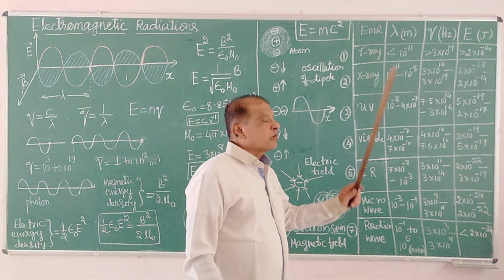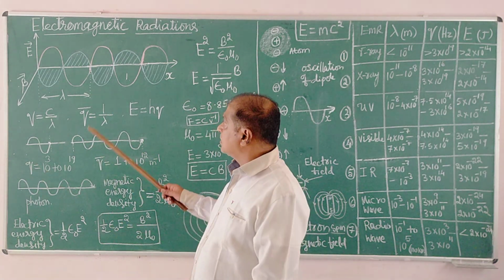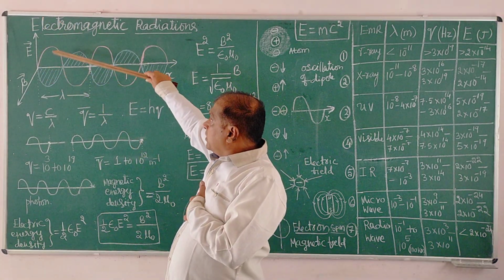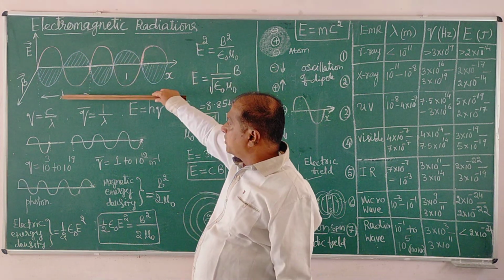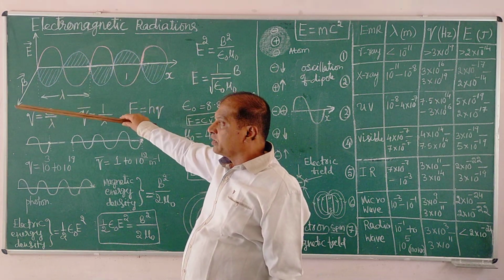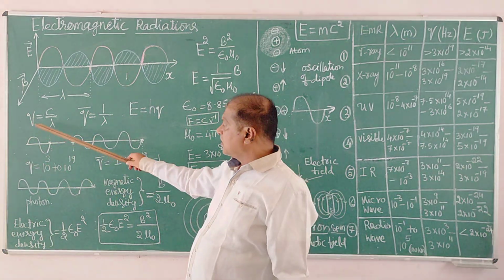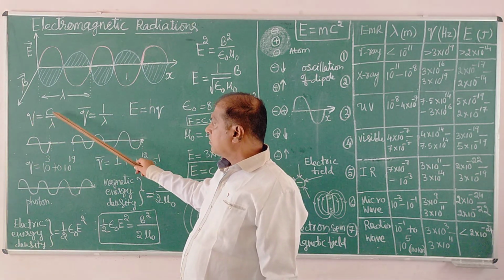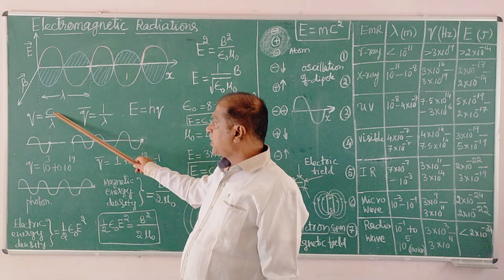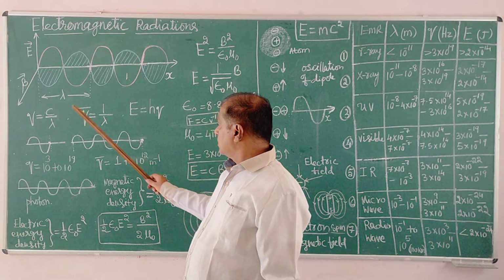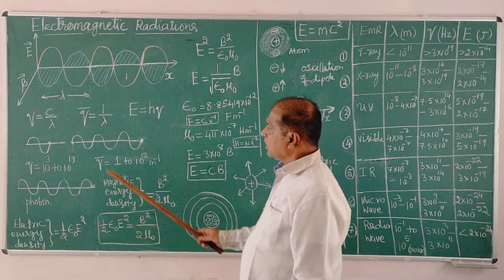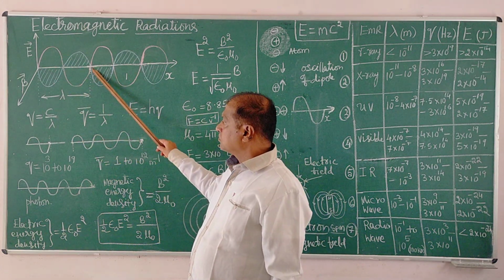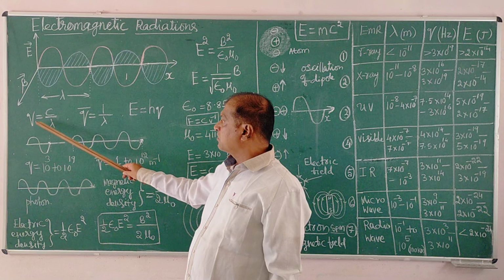And one more property: frequency of the radiation. I am talking about the wavelength of radiation and the frequency of radiation. What is frequency of radiation? Frequency of radiation is c by lambda. What is c? The velocity of light, 3 times 10 to the power of 8, divided by lambda, the wavelength of the radiation. C by this, we get frequency.